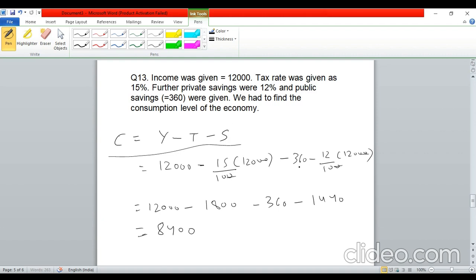So minus 360, which is the public saving, minus 12% of 12,000, that is the private savings. If we calculate this, it will be 12,000 minus 1,800 minus 360 minus 1,440, and it will be 8,400. I am not able to remember what were the options in it, but there was one option which had 8,400 as the value. So I think this should be the answer.